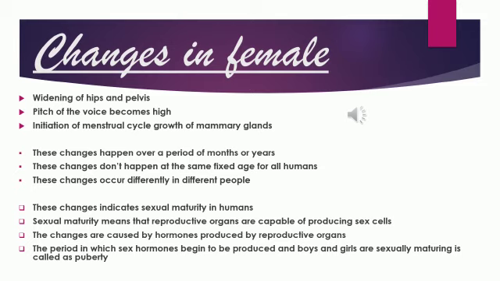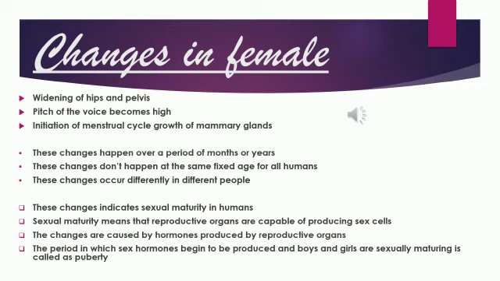Common changes seen in female are like this: widening of hips and pelvis. Our hips get widened and even the pelvis region gets widened. The voice becomes high, the pitch of the voice will be high. There is initiation of the menstrual cycle, and growth of mammary glands is also seen. In both male and female, these changes happen over a period of months or years. And these changes don't happen at the same fixed age for all humans. It may vary from one person to another.